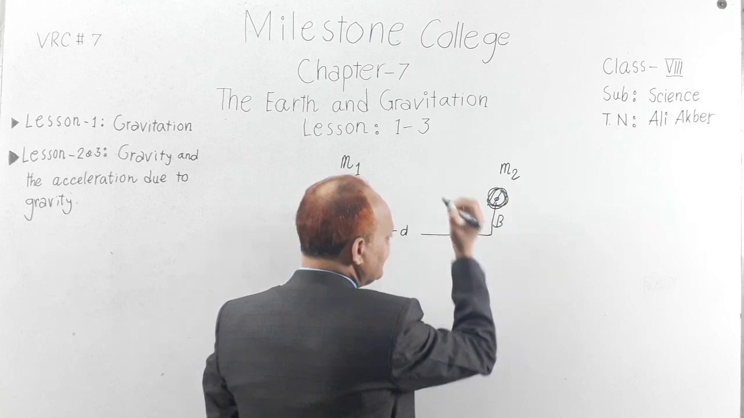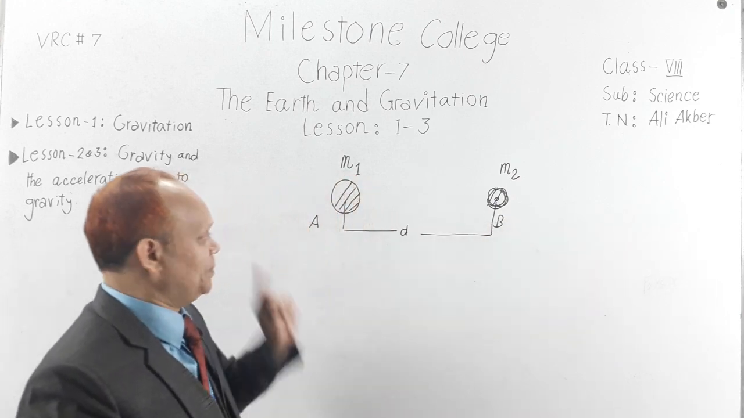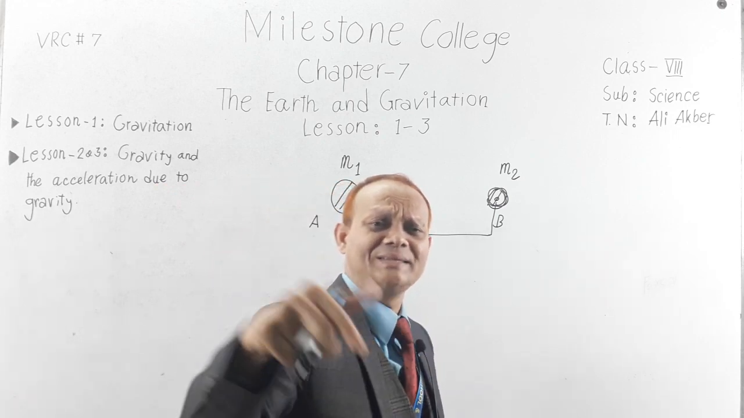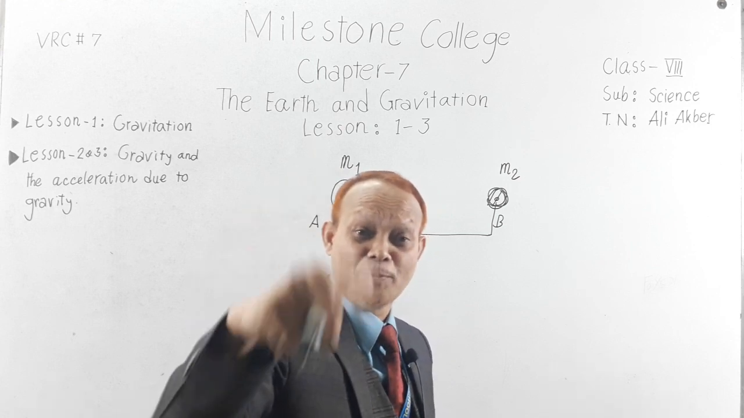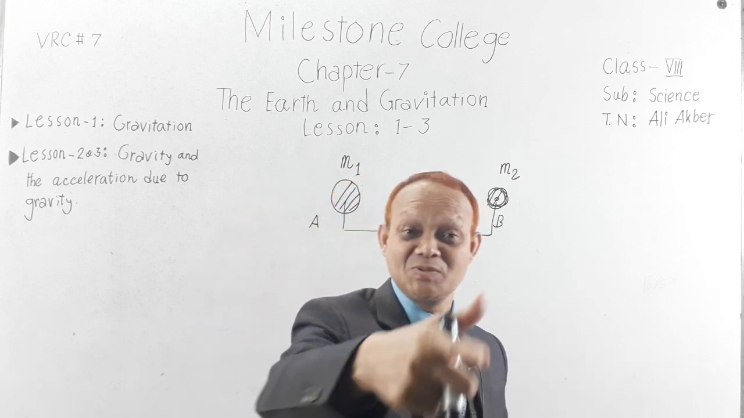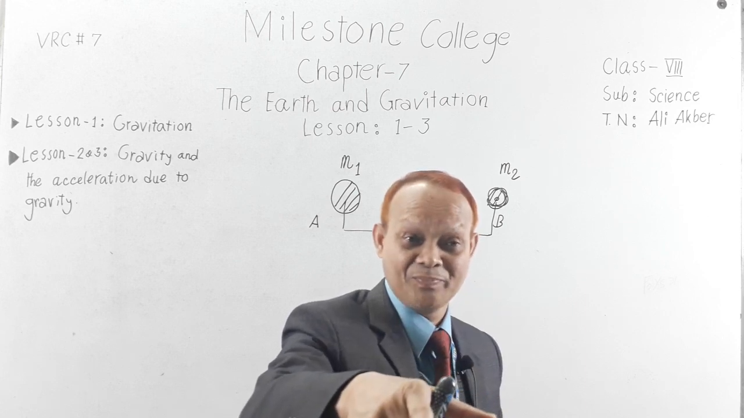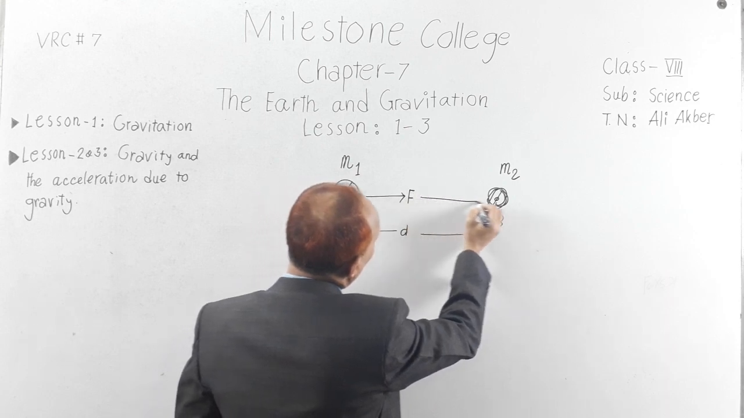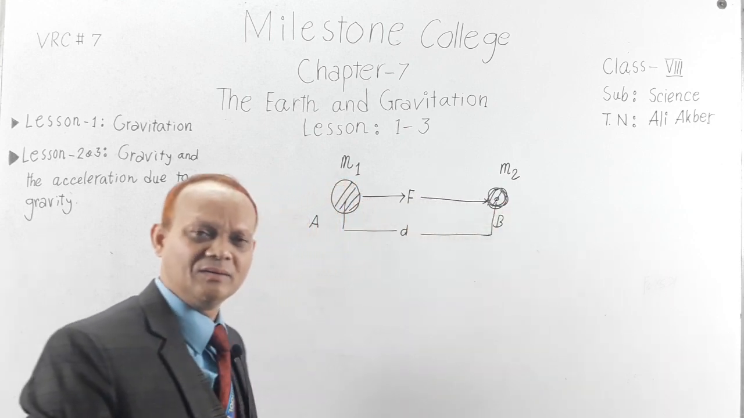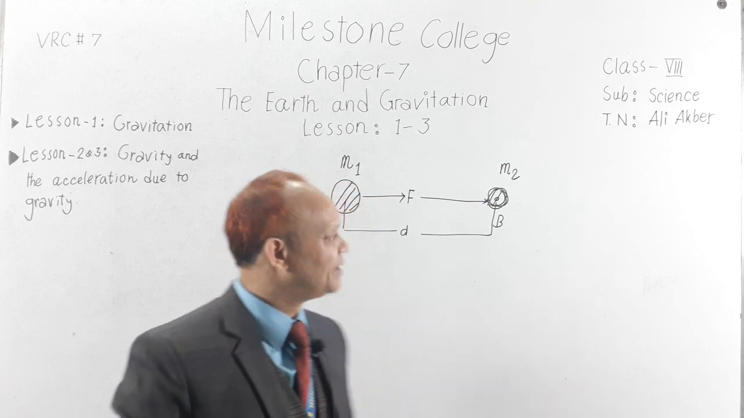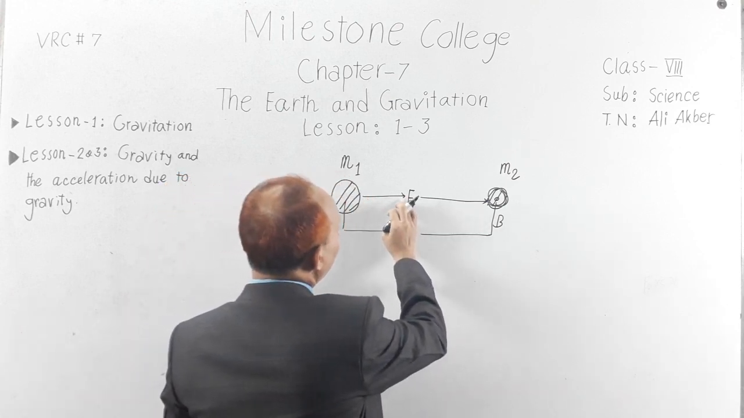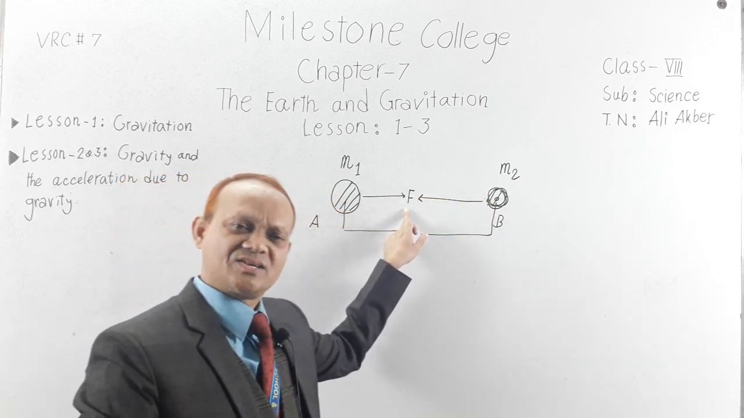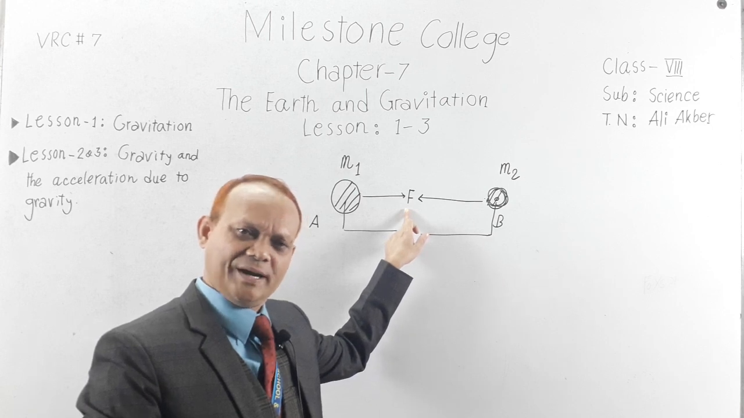Think the distance is D. That is, if two objects, A and B, are in the universe or on the earth, then of course they will attract each other as per the definition of gravity and gravitation. So there will be an attraction force. Now you see, how much will this attraction force be?